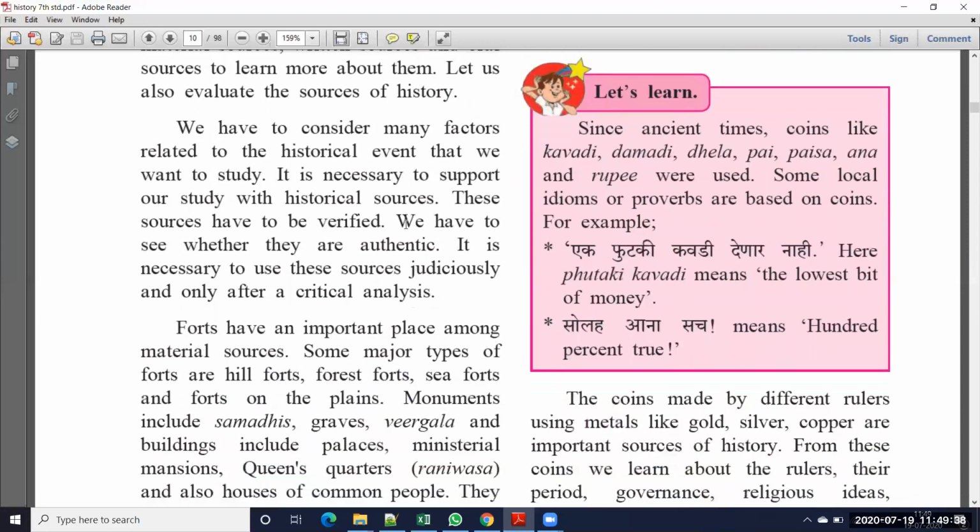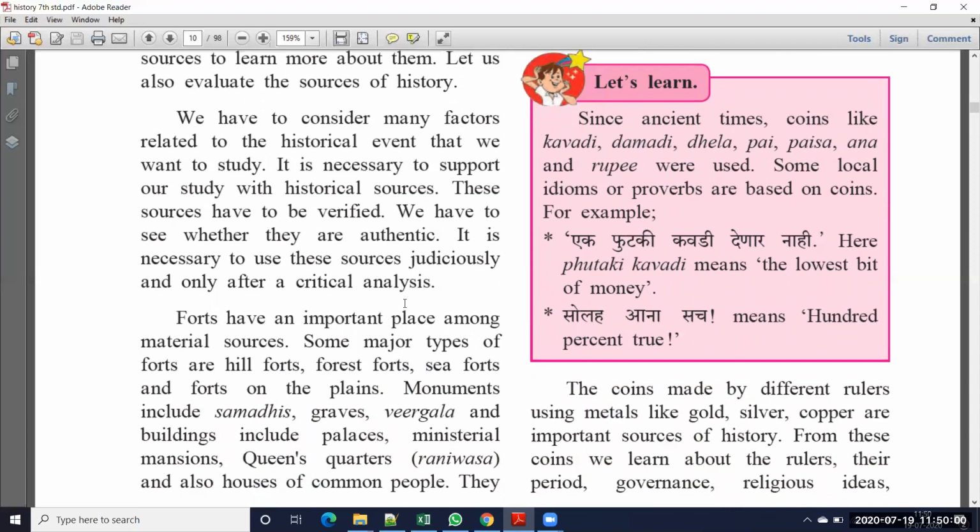See here, we have to consider many factors related to the historical event that we want to study. It is necessary to support our study with historical sources. These sources have to be verified. We have to see whether they are authentic. It is necessary to use these sources judiciously and only after critical analysis. Suppose you got a coin, and that coin belongs to the independence period, so it is a very old coin. You went to a historical place and found one coin there. When you find that coin, you have to observe it very clearly.